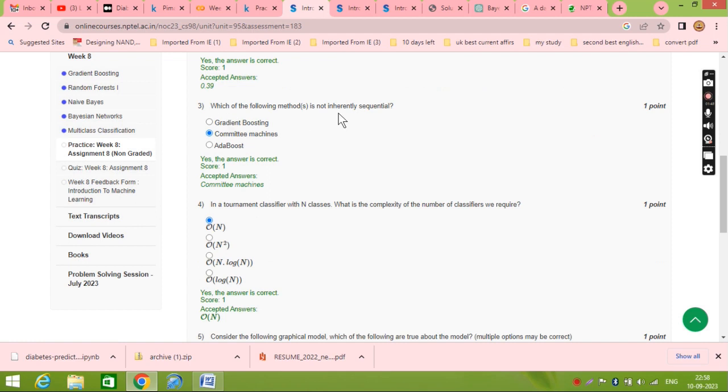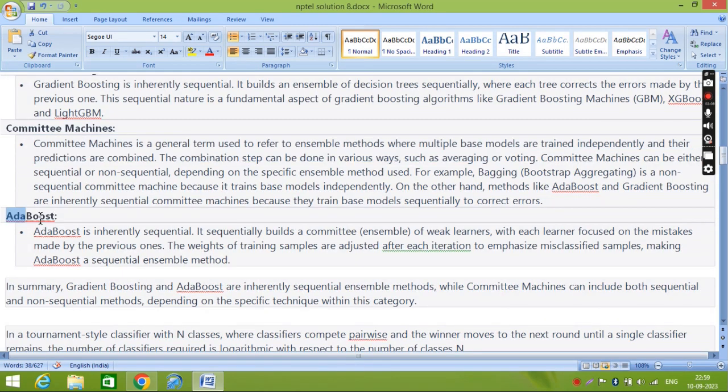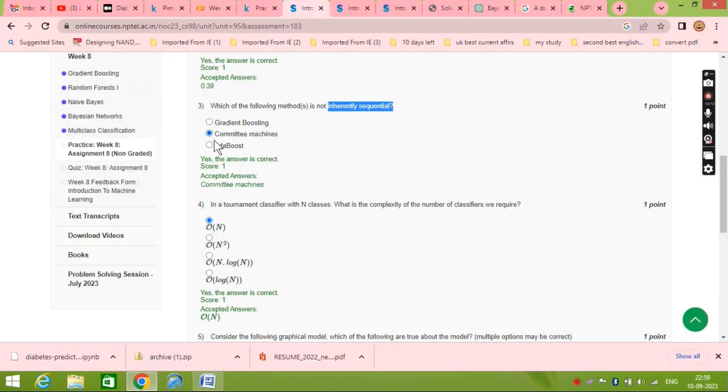Question number three: which of the following methods is inherently sequential? If we come here, what is the meaning of gradient boosting? We explained it. Gradient boosting is inherently sequential, and AdaBoost is also inherently sequential. So both are, but the committee machine is not. He is asking for the one that is not, so the answer will be the second.